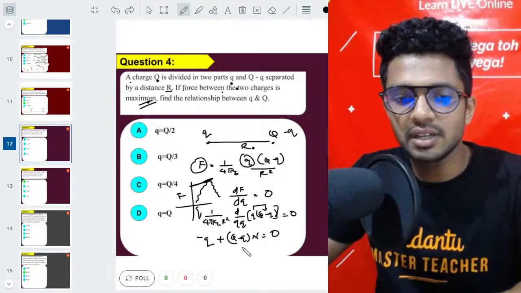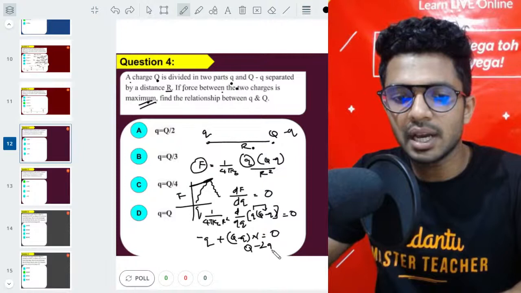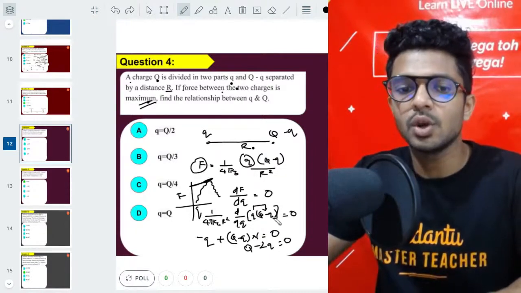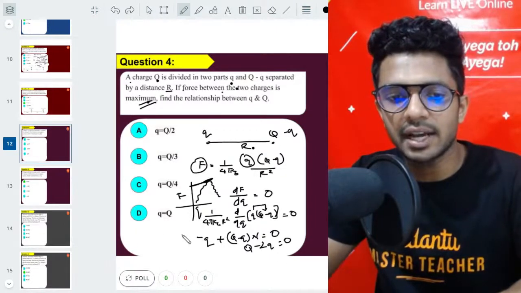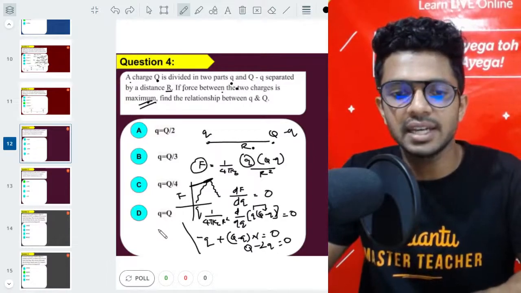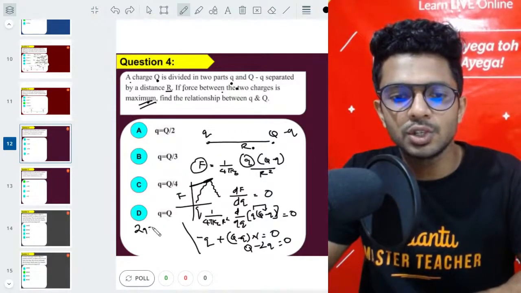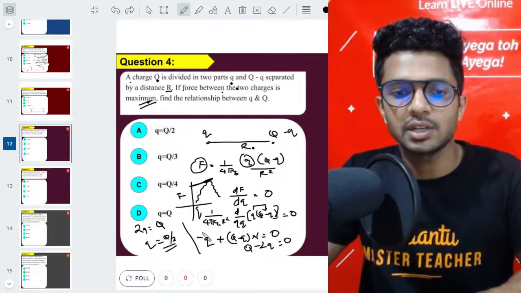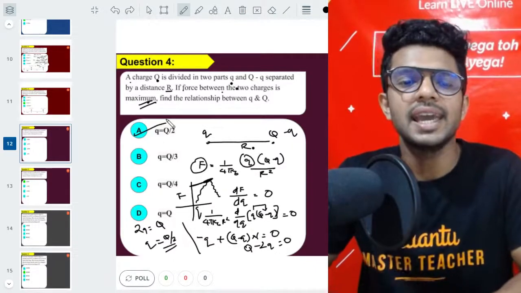So what do you get here? Q minus 2q equal to 0, or let me write it here because of the lack of space. So 2q is equal to Q, and the small q is equal to capital Q by 2. So we have option A as our answer.